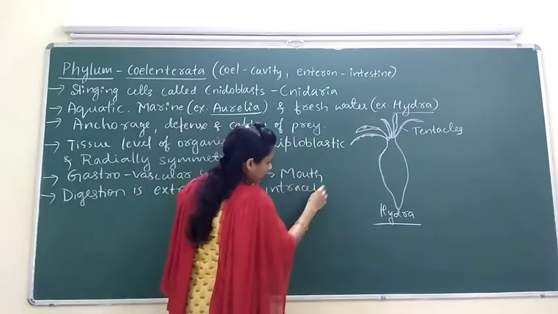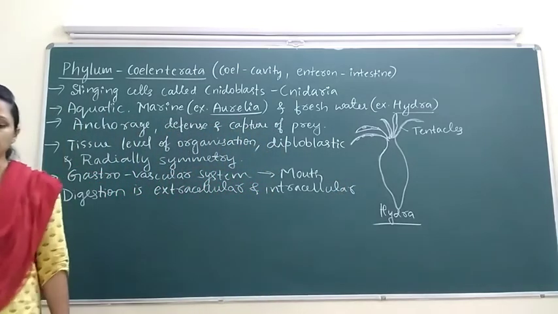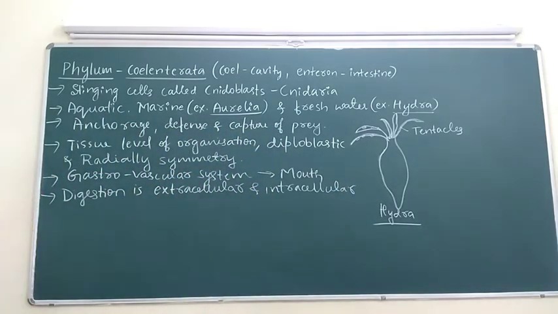Extracellular digestion usually takes place in the pharynx.